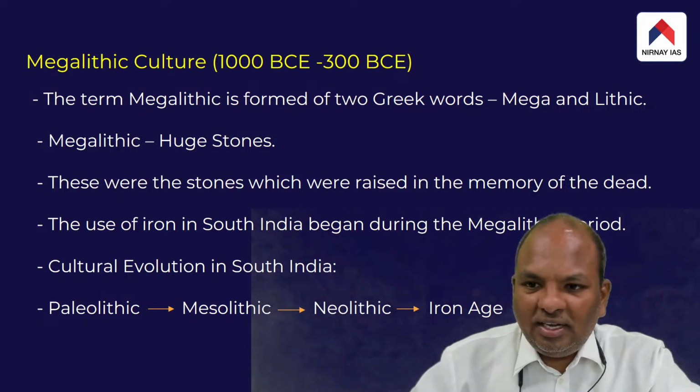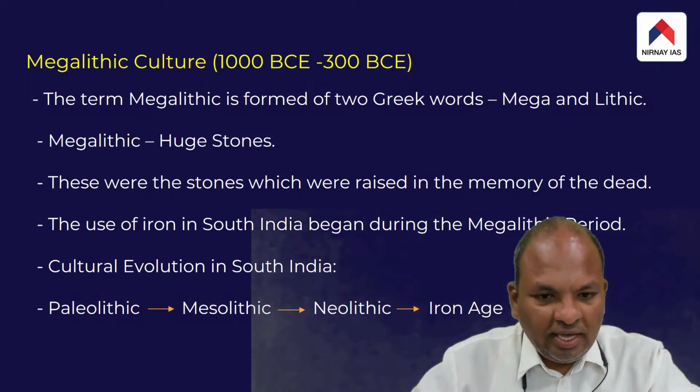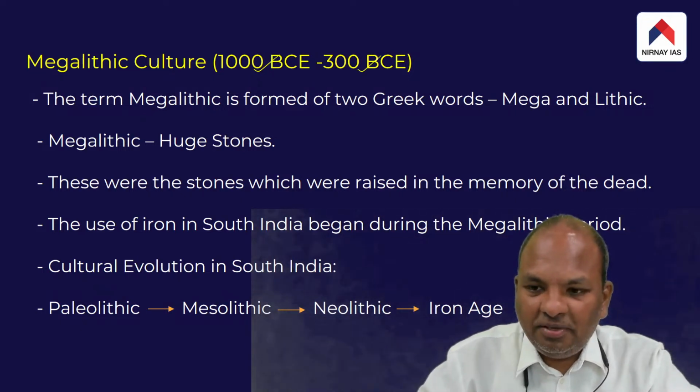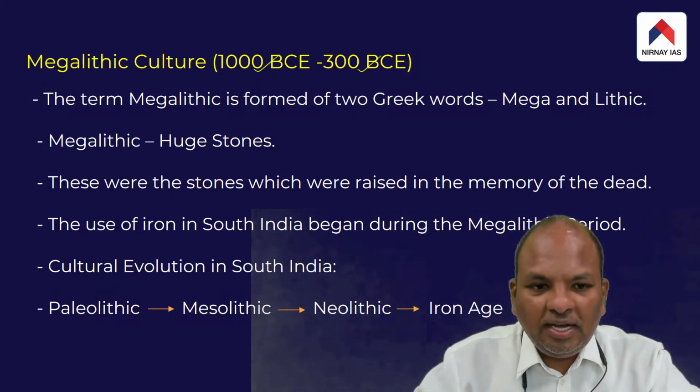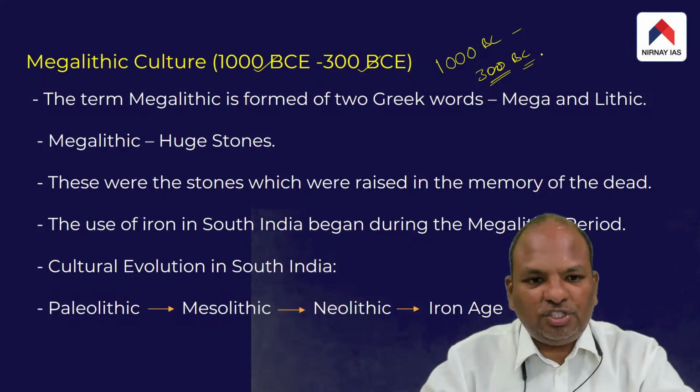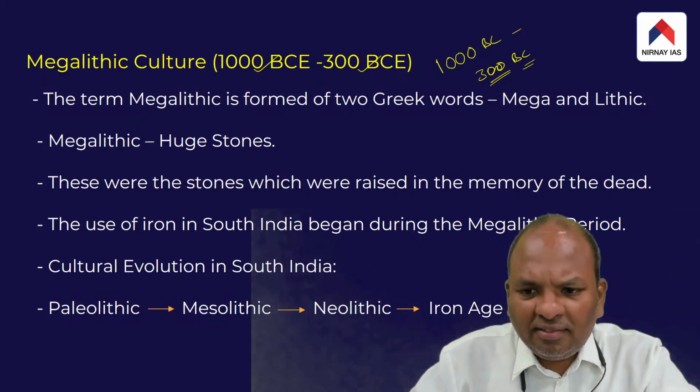This megalithic culture flourished in India between 1000 BC and about 300 BC. That's the time during which this culture flourished. So, what is megalithic?